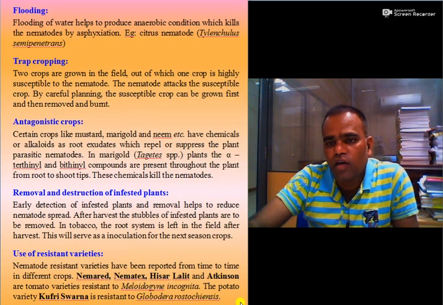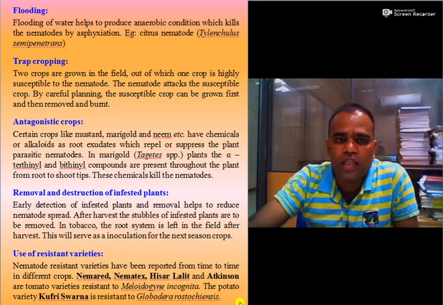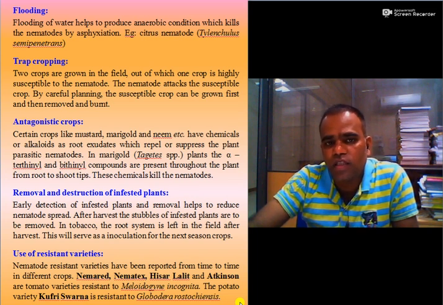Then flooding of the field. For example, citrus nematode Tylenchulus semipenetrans can be managed through flooding of water in the ring basin, due to which an anaerobic condition is developed at that place, and citrus nematode can be managed by asphyxiation.